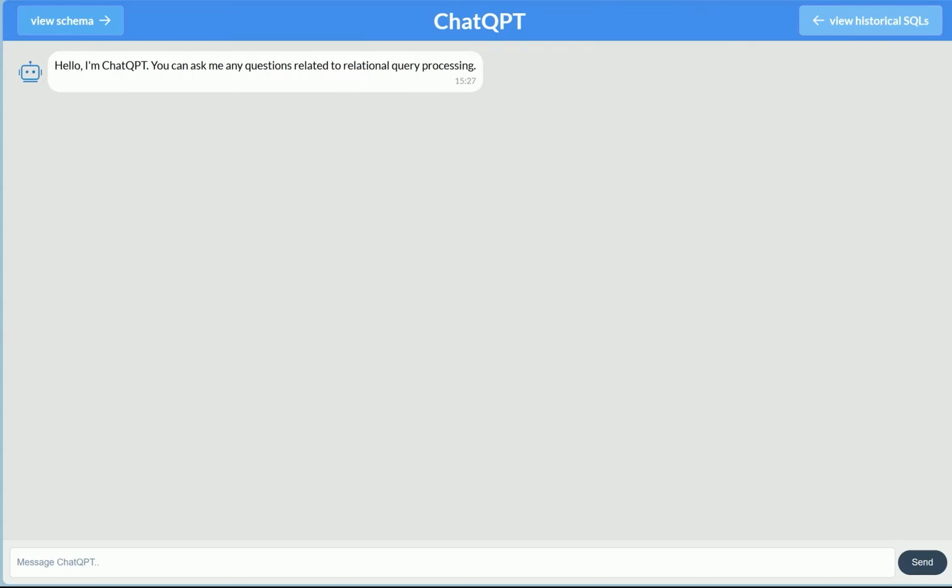In this demonstration, we present ChatQPT, a chatbot for relational query processor education, which chats with the learner and answers questions correlated with relational query processing with the help of a series of other relational query processor education tools. The widespread usage of Relational Database Management System or RDBMS has resulted in continuous demand for database systems courses.